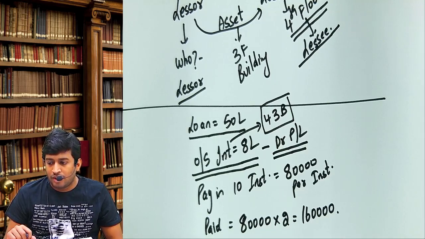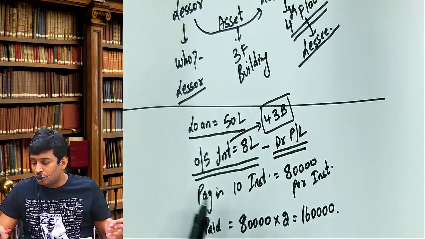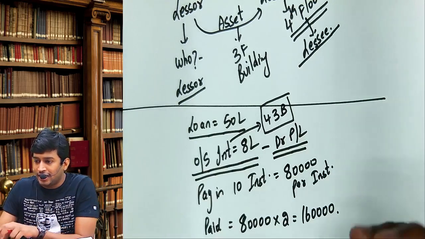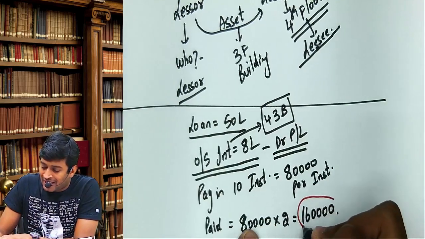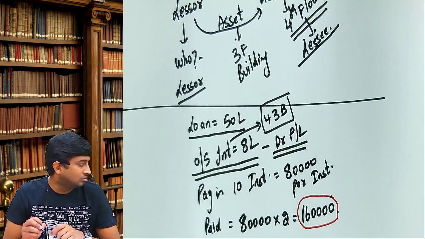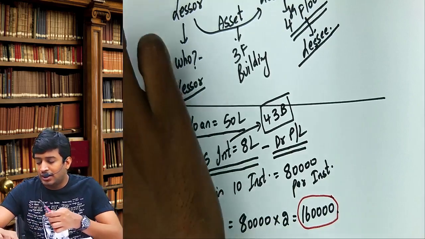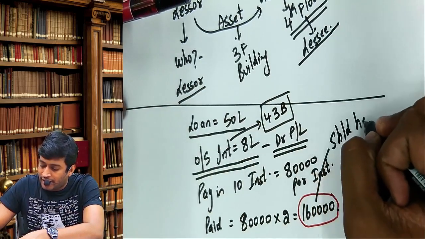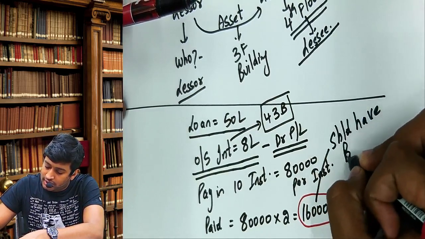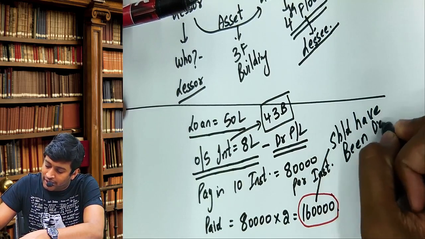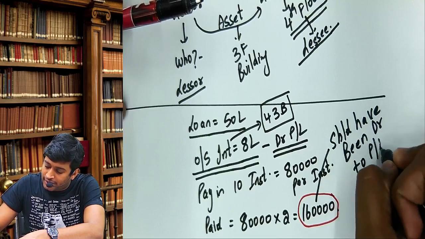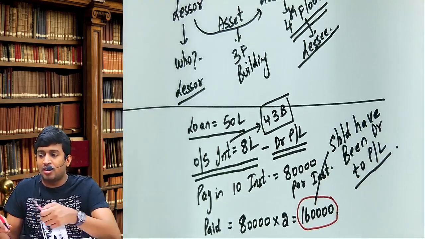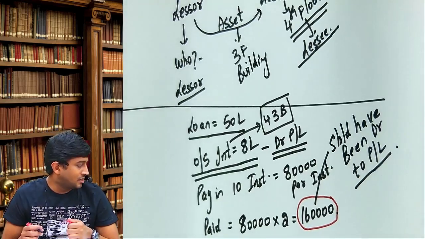Now, we already covered this, interest is allowed on payment basis. So logically, you should have debited 1,60,000 only. This amount should have been debited to P&L account because it's allowed on payment basis.